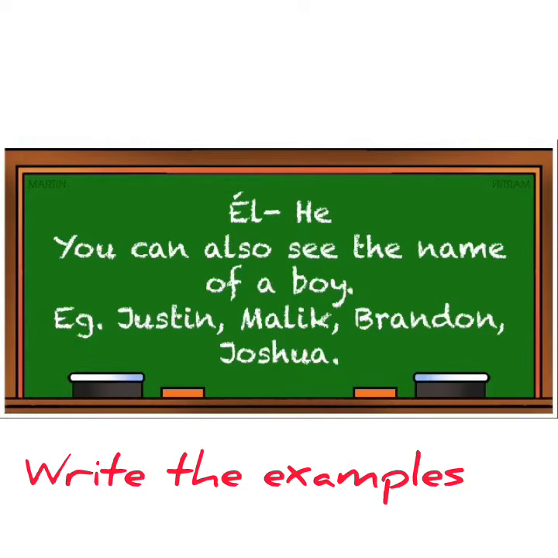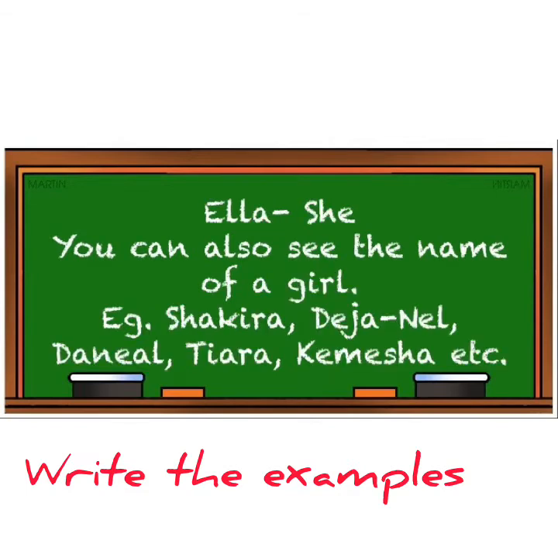So as previously mentioned, the third person singular deals with he, and he in Spanish is él, but you might not always see él. You can also see the name of a boy, for example, Justin, Malik, Brandon, or Joshua. So if you see the name, you know that it is still the third person singular. Now remember that the third person singular also deals with she, meaning ella. You might not always see ella, but you might see the name of a girl, for example, Shakira, Dejanel, Daniel, Tiara, or even Kemisha. So you can see any name of a girl.